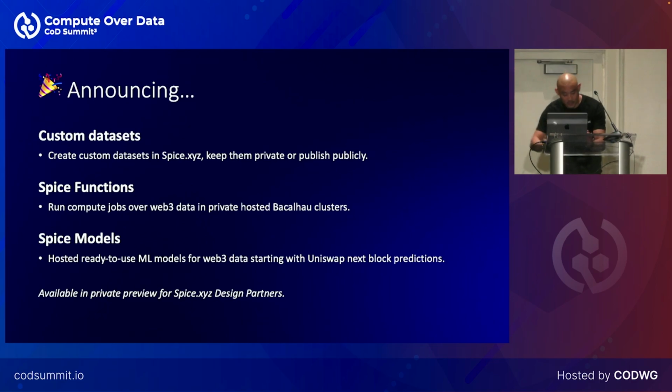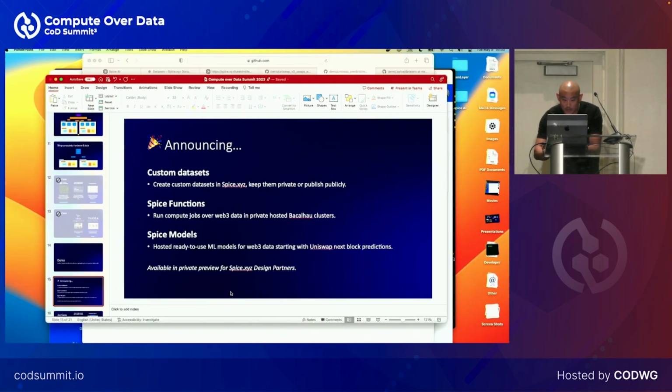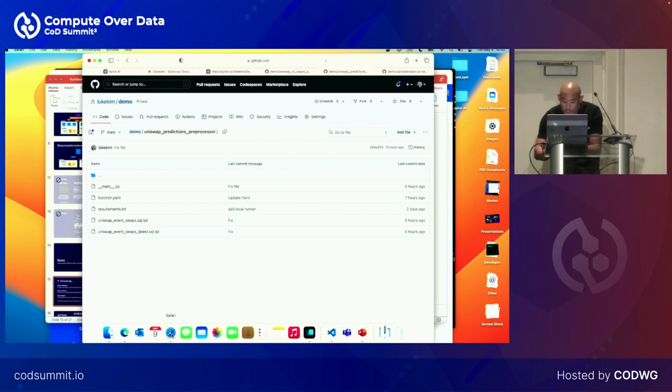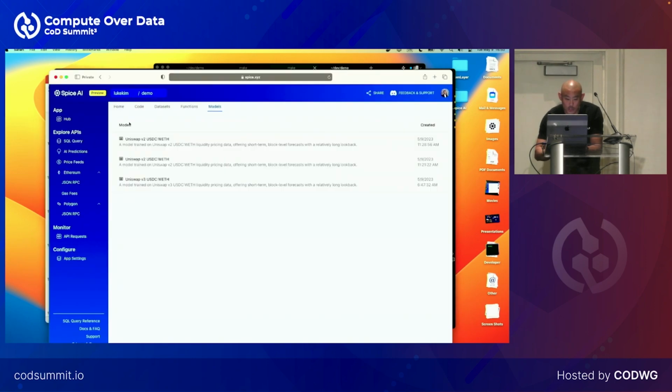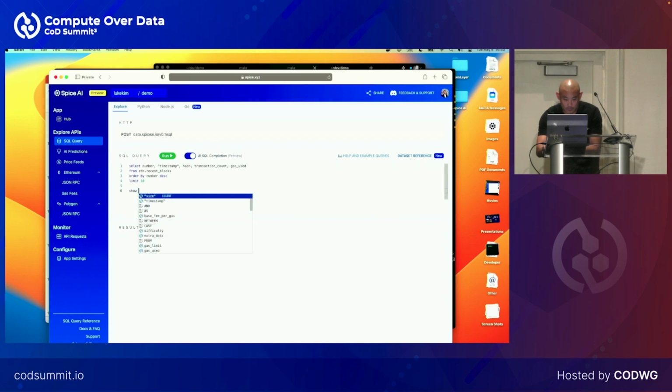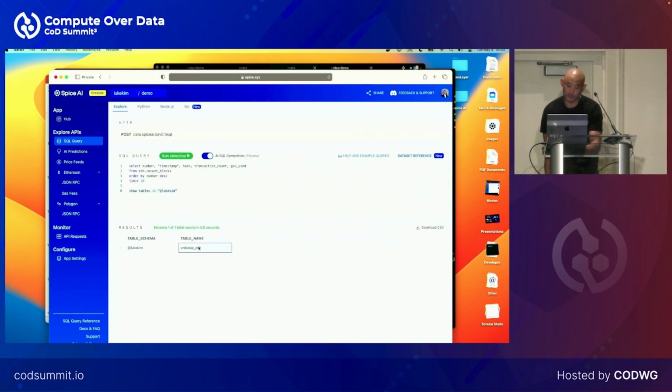And in fact, I didn't show that, but let me show that real fast. So what we actually produced there was a new data set, which I can actually go in and query. And it's just in my namespace here. That Uniswap ETH data, and then that table has all of the data that was produced.